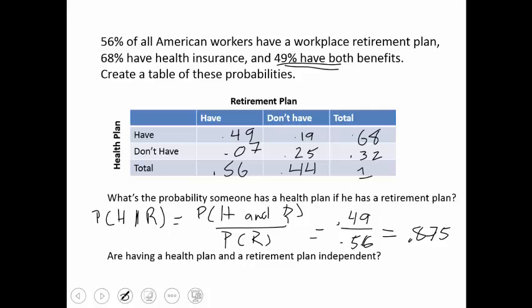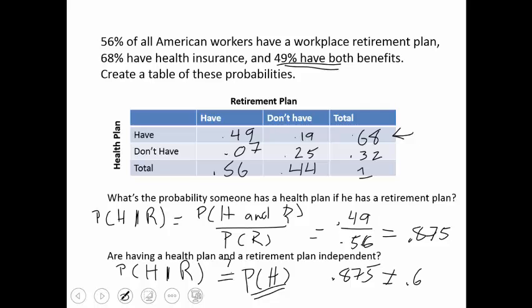The next question says, are these two things independent? Well, since we've already done a conditional, really we're trying to check, does the probability of health, given that they have a retirement plan, equal the probability of just the health plan by itself? We already have health given retirement. Health given retirement was 0.875. And the probability of a health plan, if you look right there, is 0.68. 0.875 does not equal 0.68. So these two things are not independent.